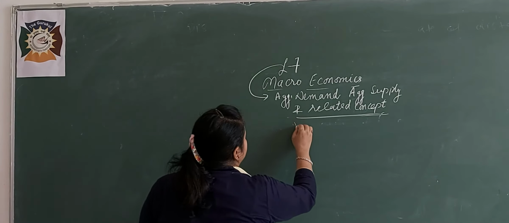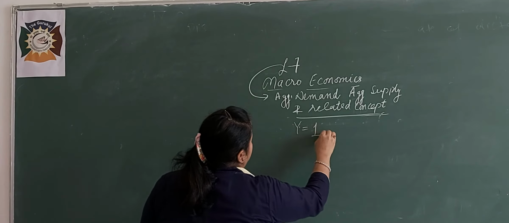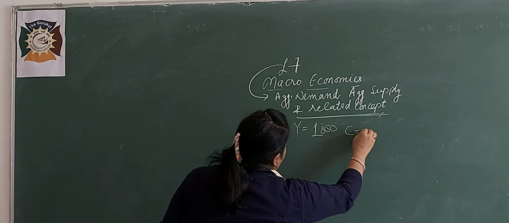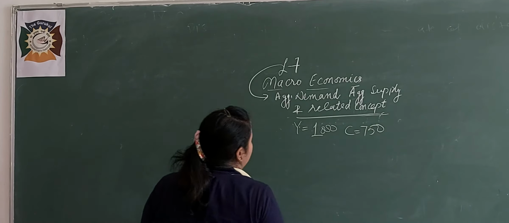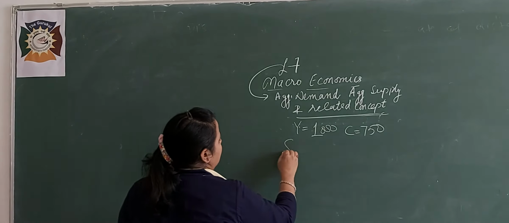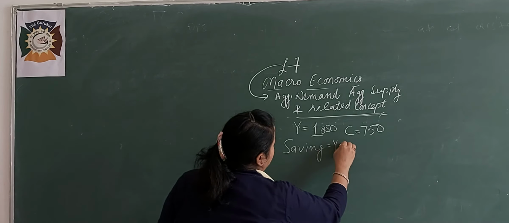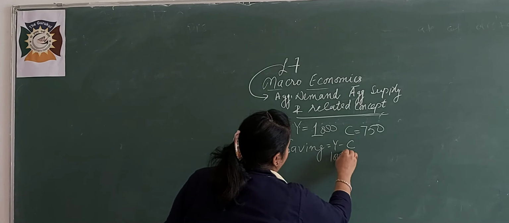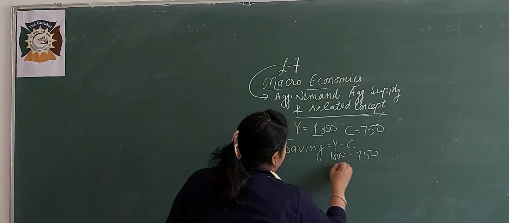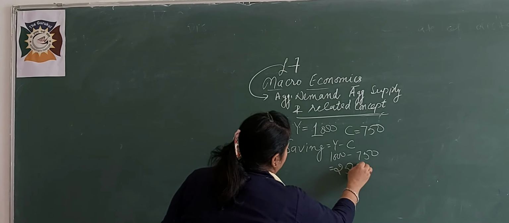Firstly, I will write the given statement. Income is 1000, consumption is 750. I will find the saving. Saving is equal to Y minus C, 1000 minus 750, that is 250.